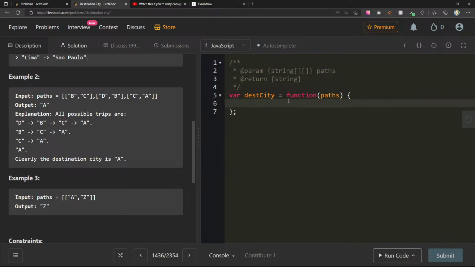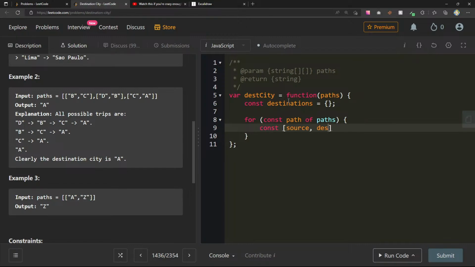So I think what we can do is, what if we made, let's say, const destinations is equal to an object literal. We can say for const path of paths, here we can say const source and destination. We'll use some array destructuring to make this really nice.